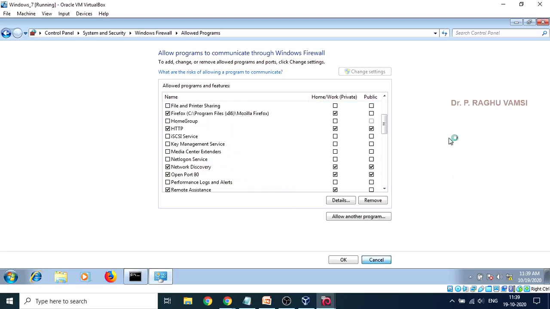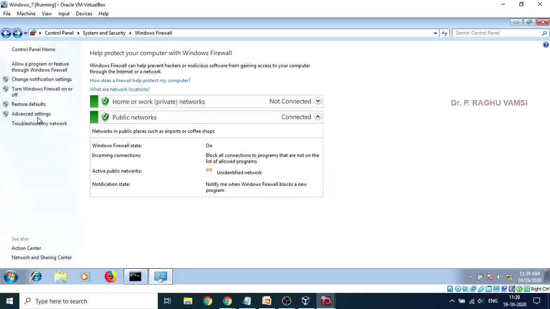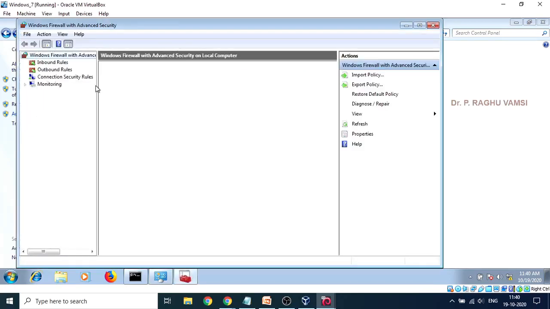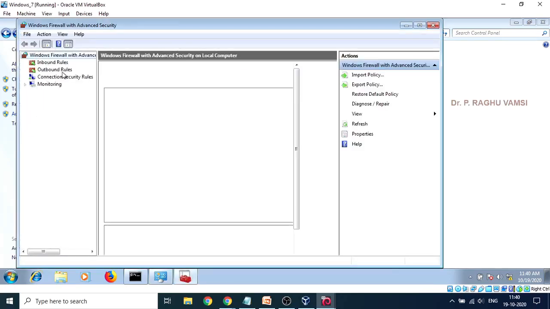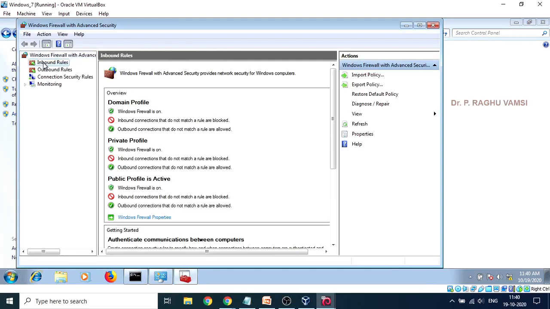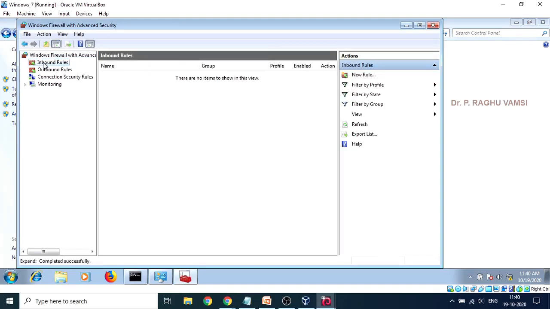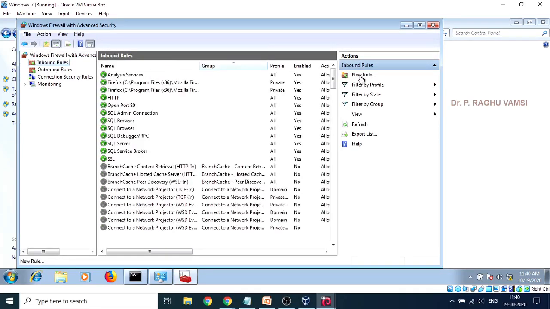For that reason you can go back and go to the advanced settings, in which you will find the inbound rules and outbound rules. You can double click on the inbound rules, and you can write your own new rule. Click the new rule here.